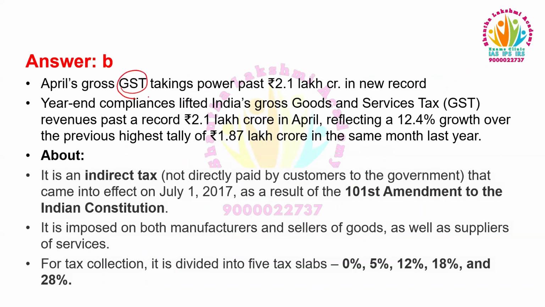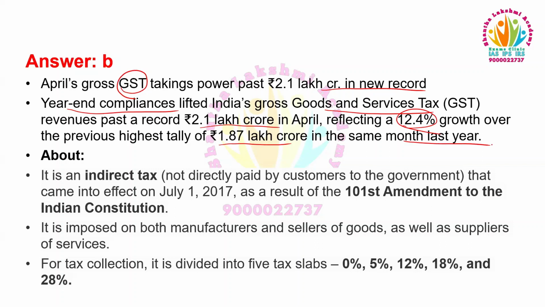April gross GST taking power past rupees 2.1 lakh crore in a new record. Year-end compliances lifted India's gross goods and services tax revenues past a record rupees 2.1 lakh crore in April, reflecting a 12.4% growth over the previous highest tally of rupees 1.87 lakh crore in the same month last year.